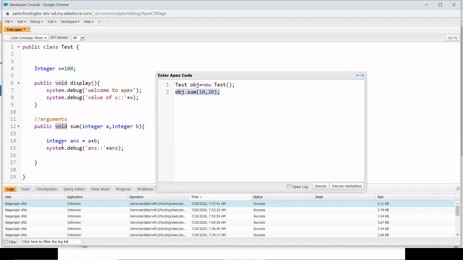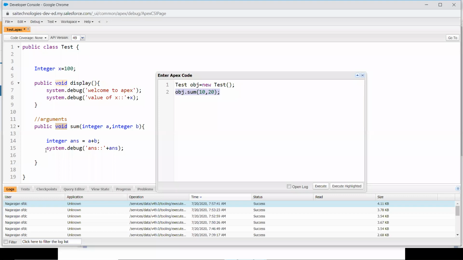Suppose let's take the scenario. Instead of printing the answer over here, I want to print the answer in the anonymous window. If that is the scenario, I need to transfer the value from the function back to the anonymous window. That is called a return type. Now it is void, so it will not return any value back. So I am printing the values over here.